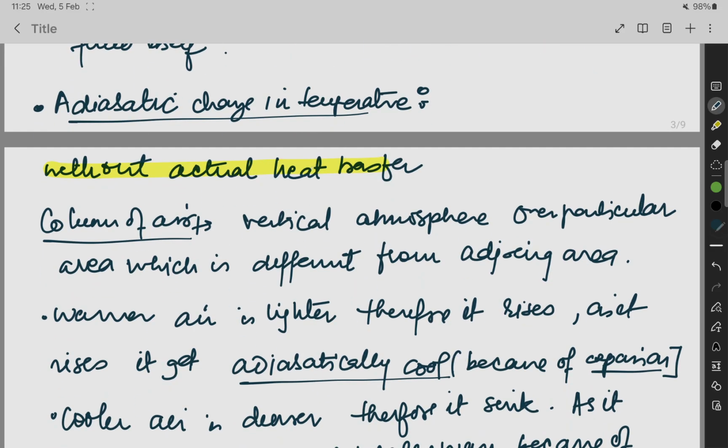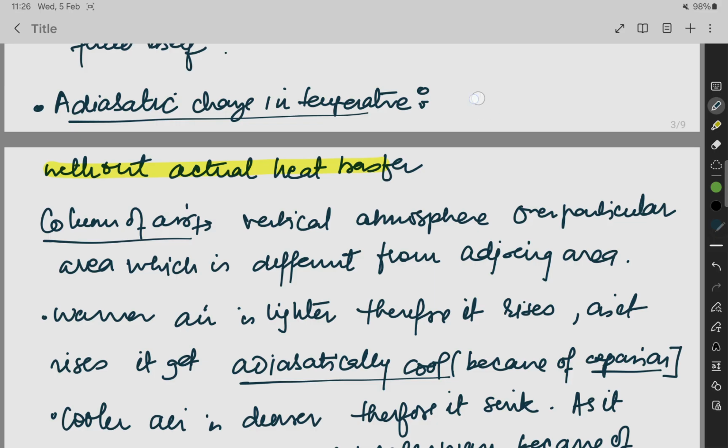Adiabatic change in temperature means there is a change in temperature without actual heat transfer.